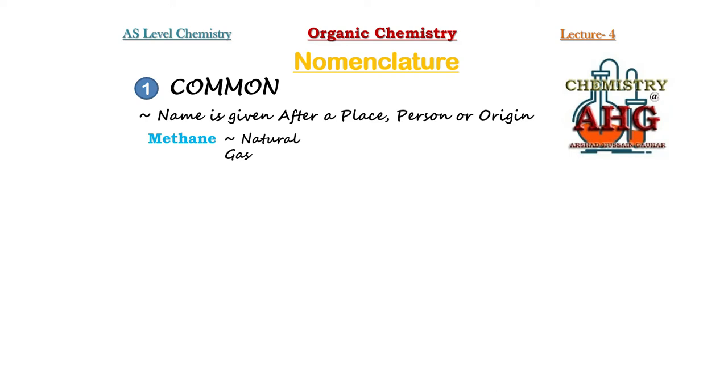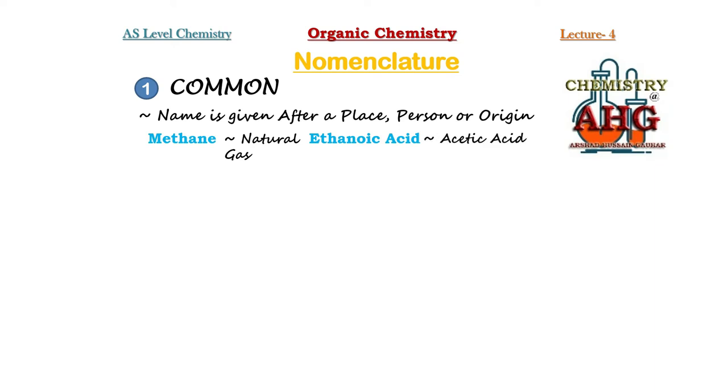Likewise, another example you can remember is ethanoic acid. As the name indicates, ethanoic acid has two carbon atoms. And what is the functional group of ethanoic acid? It is carboxyl, COOH. Ethanoic acid in common nomenclature is known as acetic acid.